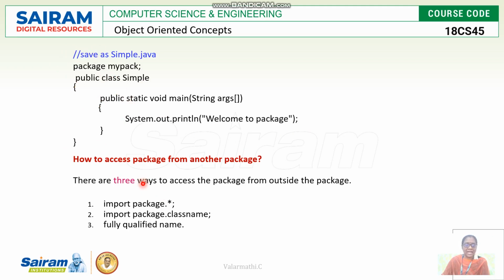How can we access the package from another package? There are three ways to access a package from outside. First, by using import package.*. That means whatever classes and methods are defined inside that package will be automatically imported. Another format is there: if I specifically want to import a particular class in my package, I can specify it like that.